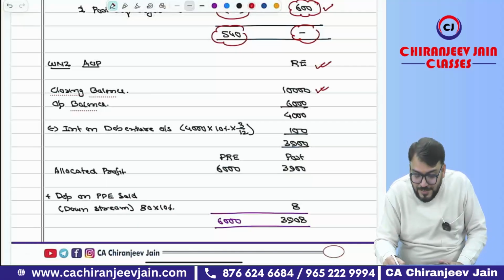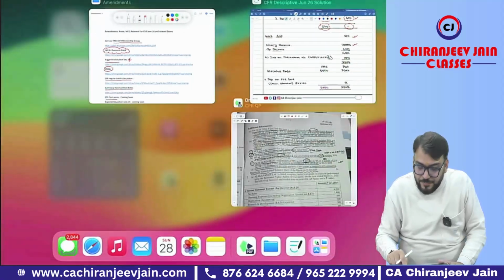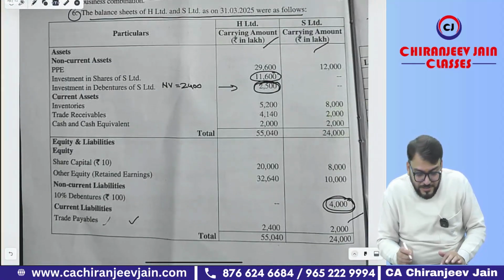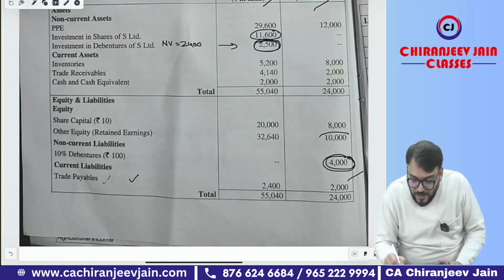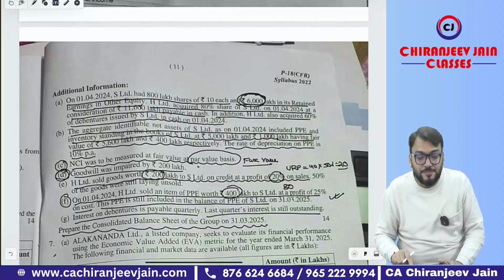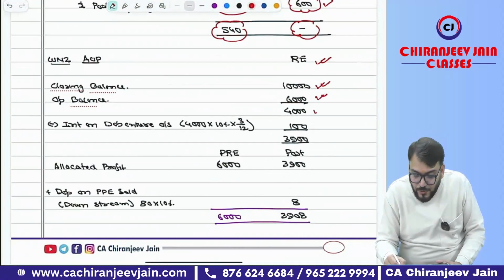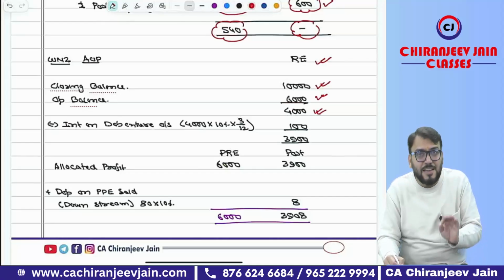Closing balance is given as 10,000. That is from the subsidiary company balance sheet. Check it. You can see in the subsidiary company balance sheet 10,000 retained earnings is coming. Opening balance was given in the additional information as 6,000. So 10,000 minus 6,000. Therefore profit is how much? 4,000.